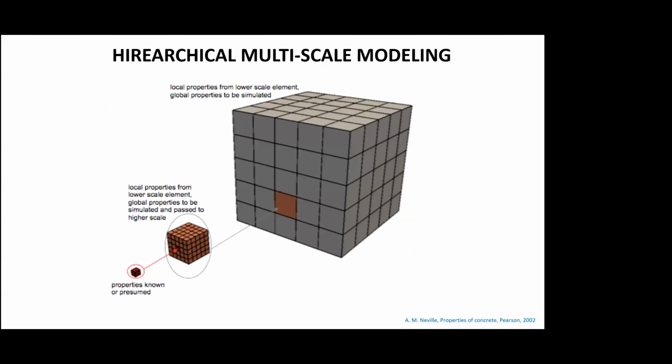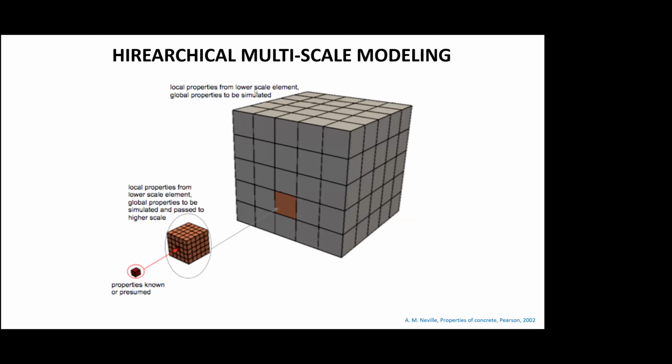So this is what you see. On the left, you see the small cube, right? So when the properties of this part are known or presumed, and then from this you calculate the local properties from the lower scale element, and then from here you calculate the global properties to be simulated and pass to the higher scale.